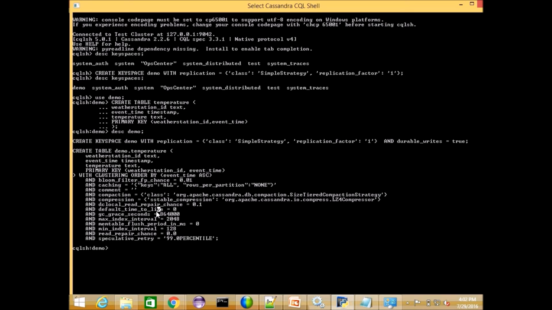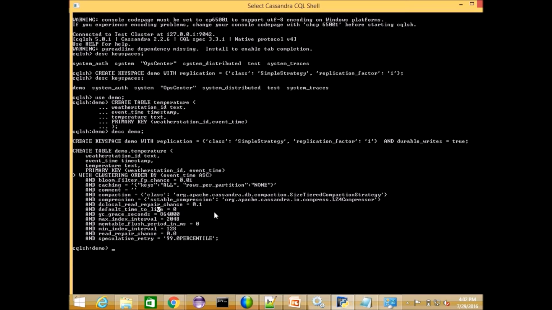Consistency in the sense, there are different levels. Like I mentioned, you have 10 copies of the same data. When you are reading, whether you want to read only one copy of the data and take that as the original, or you want to cross-reference and take the latest one. So at that time, how many copies you want to check, those levels we can set in Cassandra.